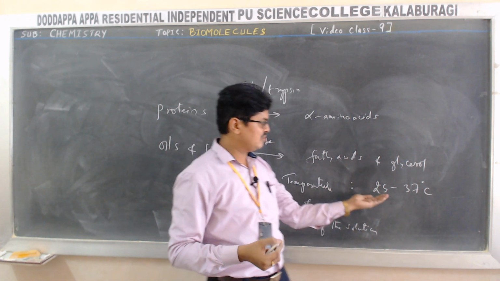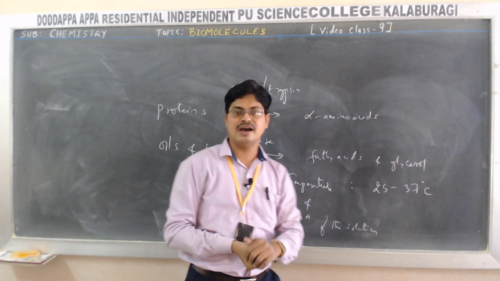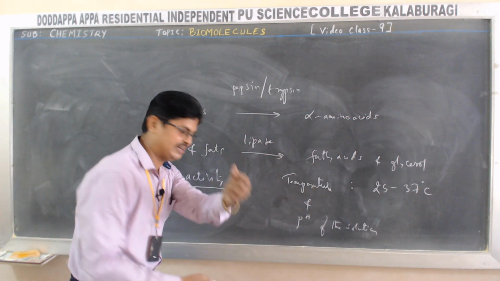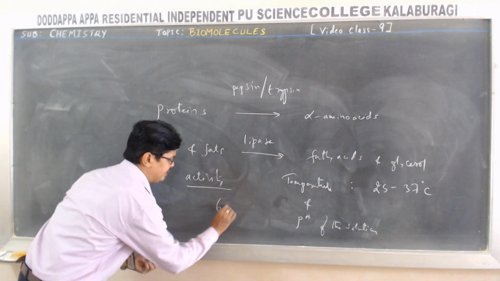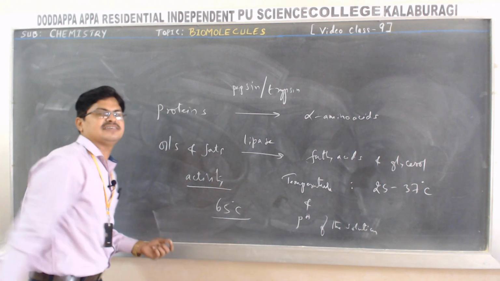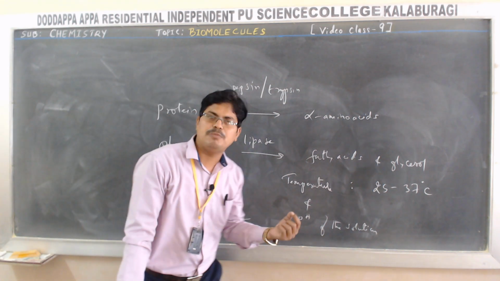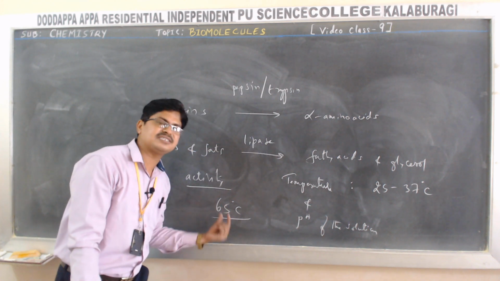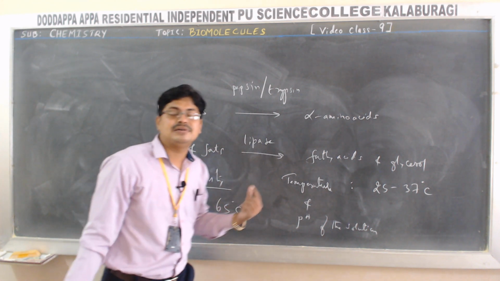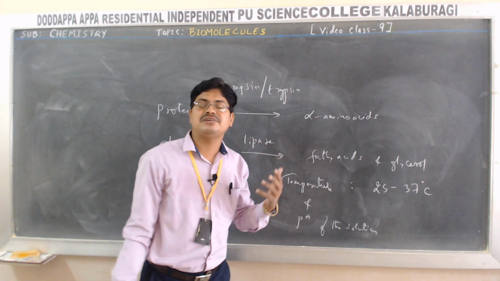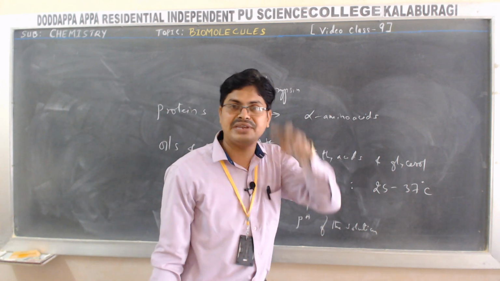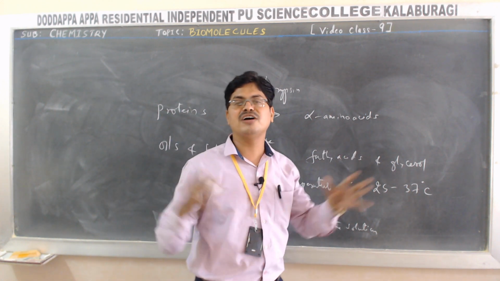If the body temperature is more than 37 degrees Celsius, or, let me quote another point, if it is more than 65 degrees Celsius, the enzymes become inactive and are destroyed. They become functionless.